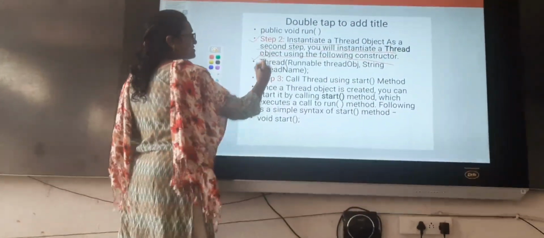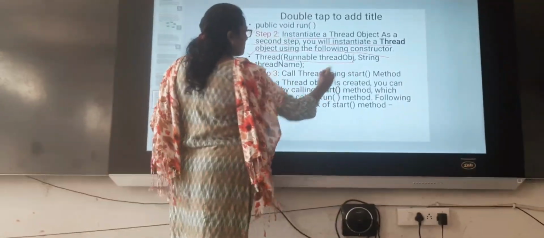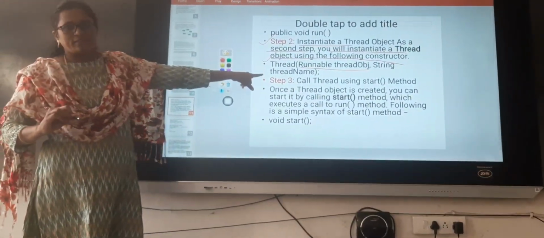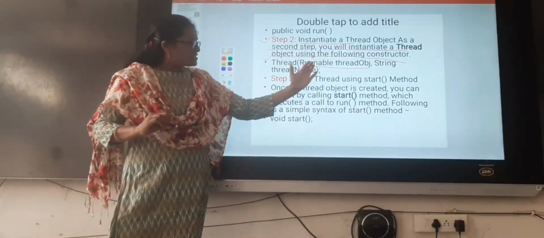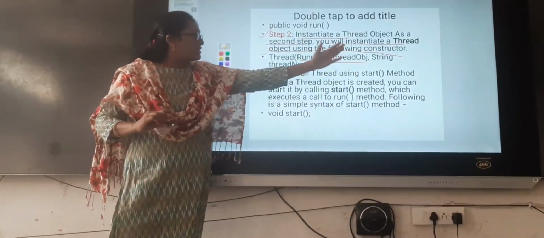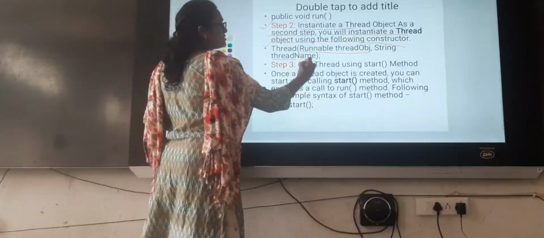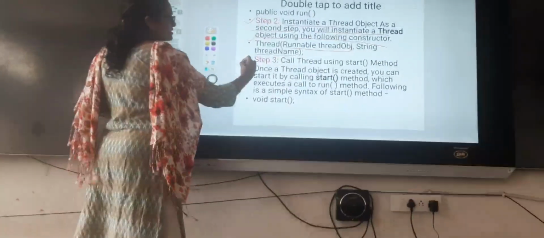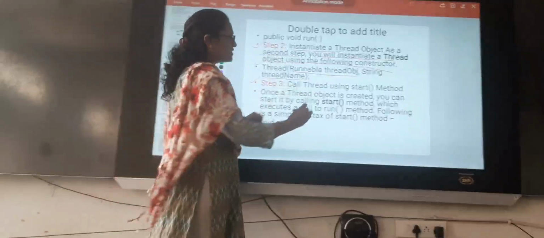In this constructor, we can give the thread object name. We can pass 2 parameters in this thread constructor. First one is the thread object. Next one is the thread name. We can give a string, some name of the thread. In the next step 3, call the thread using start method.